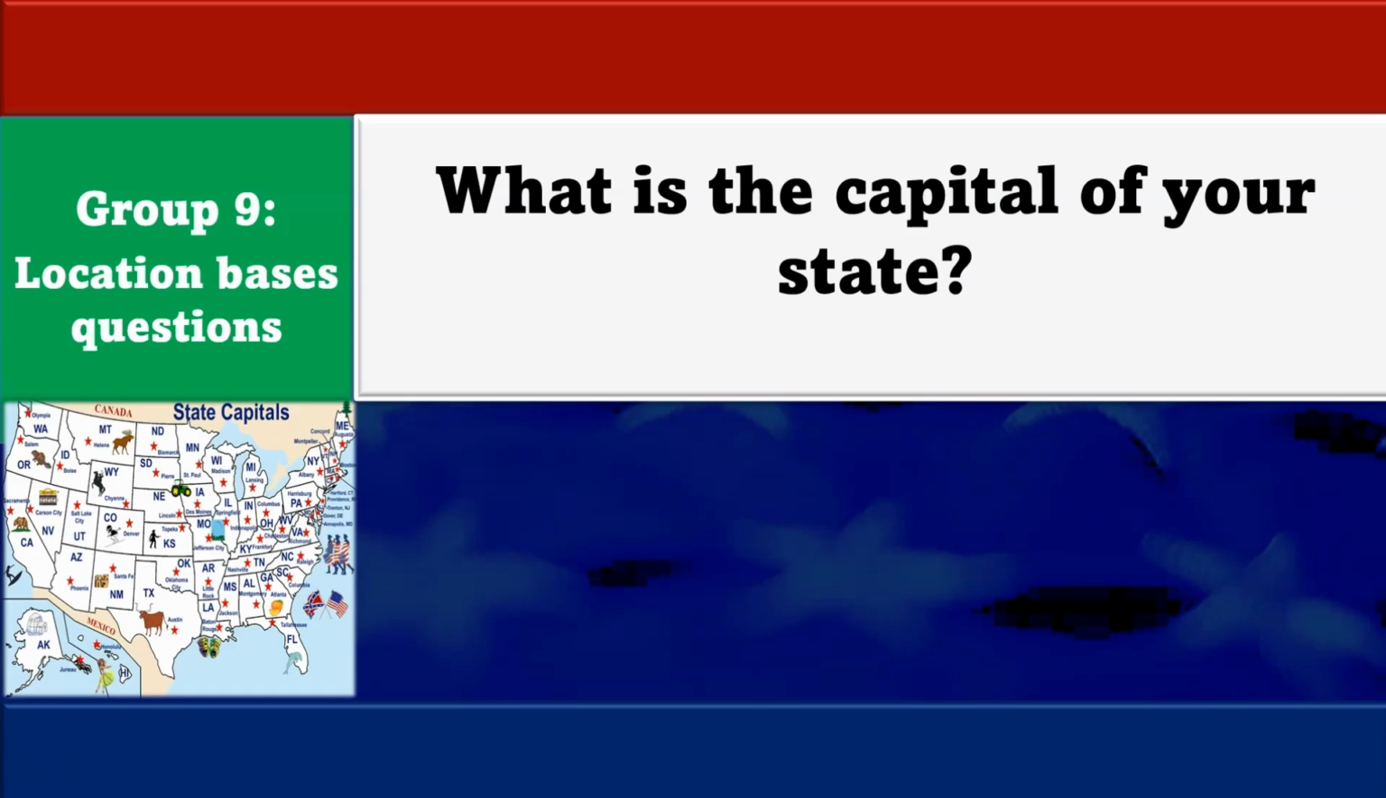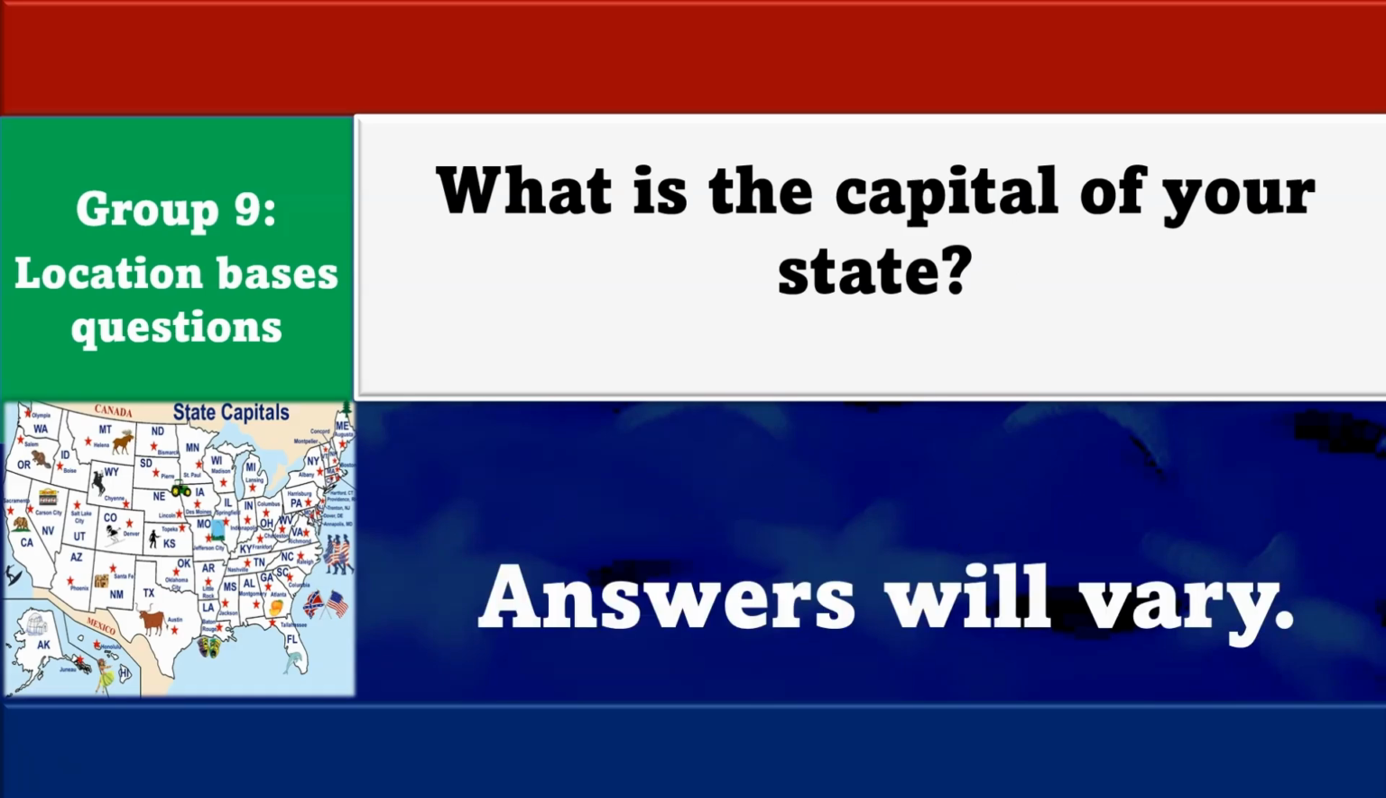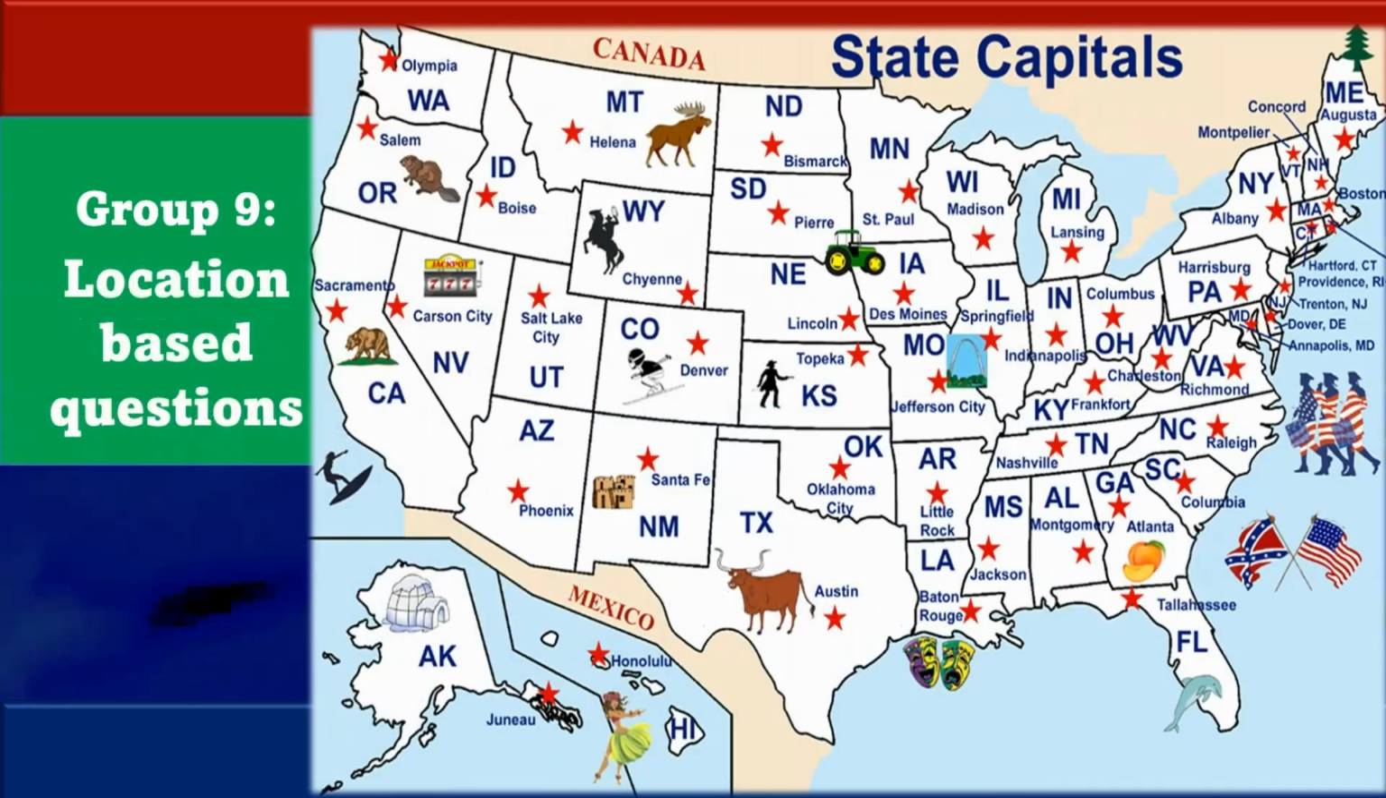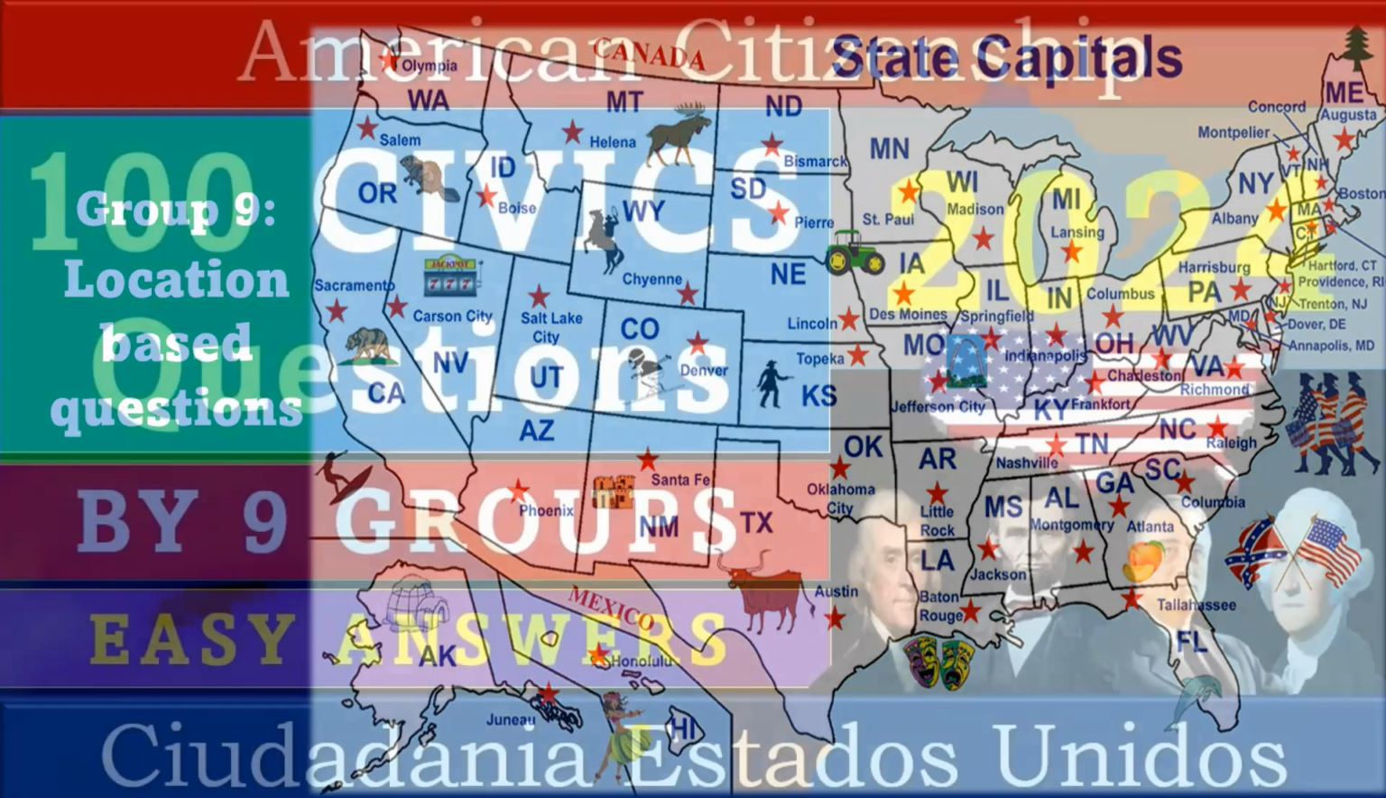What is the capital of your state? For this question, I am providing you with a map with all 50 states. Please find your state and you will find the capital of your state right next to the red star. For example, if you live in California, the capital is Sacramento. If you live in Arizona, the capital is Phoenix. And if you live in Florida, the capital is Tallahassee. Find your state and you will find the answer next to the red star.